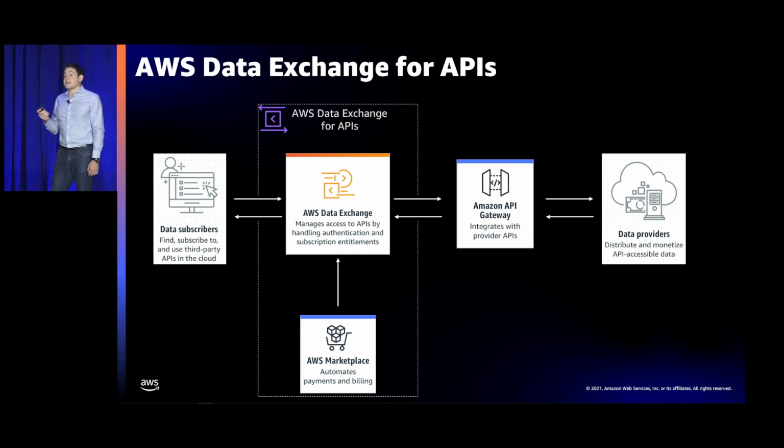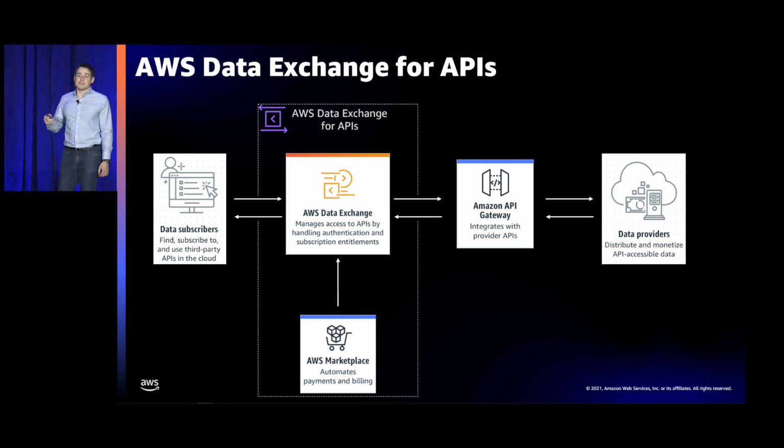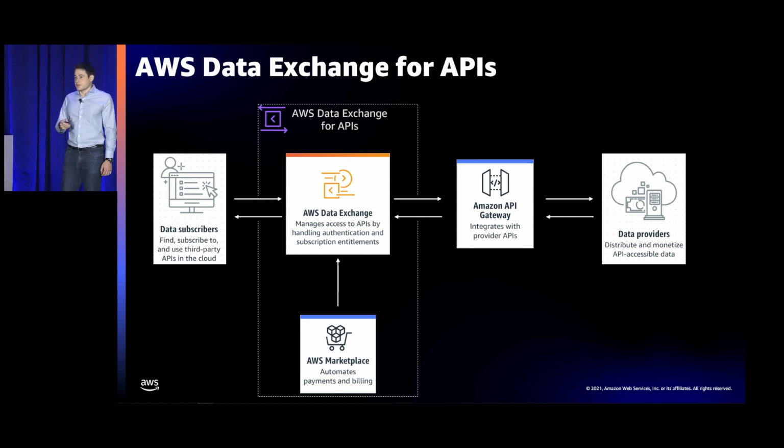So let's say you have a data subscriber that's on a 12-month subscription, and they make an API call in month 13. We, of course, will not forward that request along to the data provider because it is outside of the subscription timeframe. Now, let's say they make that same API call in month 11, during the subscription timeframe. We will then, of course, authenticate the API request and proxy it along to the data provider, which will then generate the response.